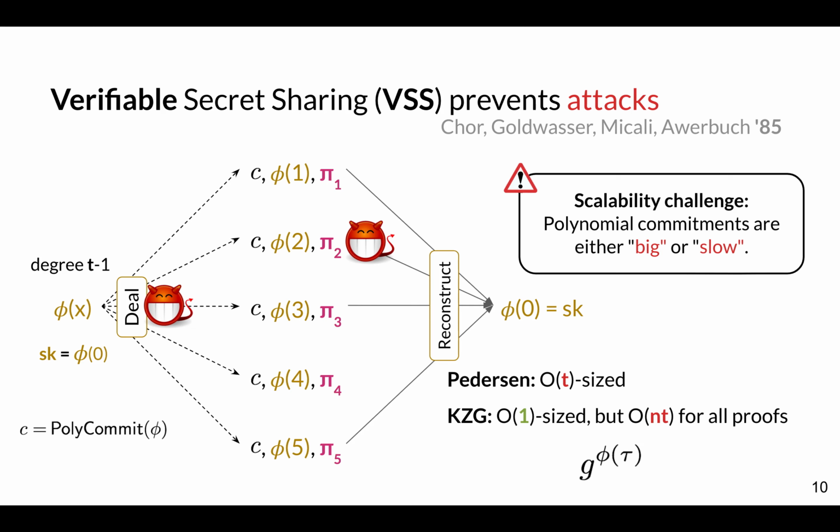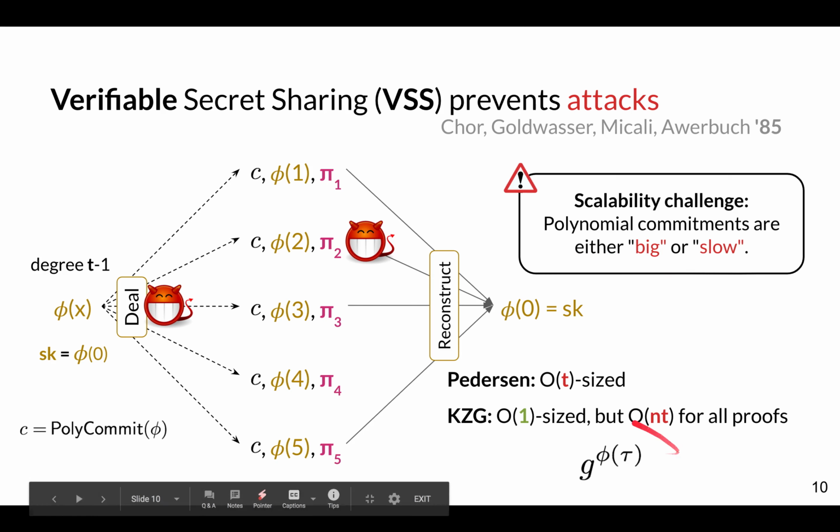And let's see what a KZG commitment looks like. It just looks like g raised to the evaluation of phi at a secret point tau that nobody knows. And there's a question here about how you actually compute this without knowing tau, but there's a way of doing it as long as you also have a commitment to tau in a certain form. So we won't go into details about that, but it's a beautiful scheme. And in this work, we focus on reducing this order n times t time for computing all of the proofs.